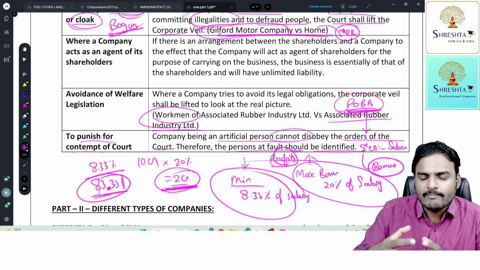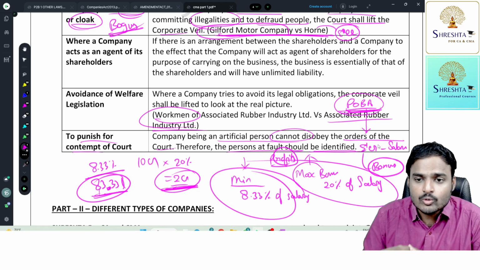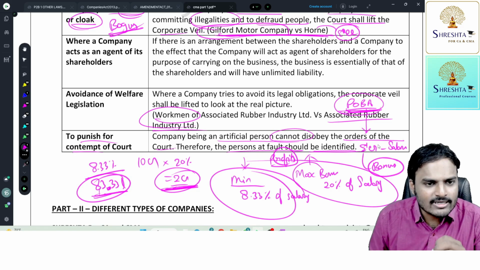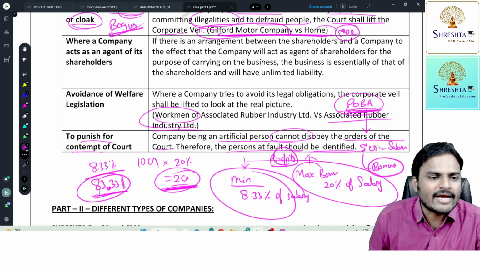It was managed by a few people. So who are the people managing the company? Who is having fraudulent intention? Whenever the court orders lifting the corporate veil, the persons who are at fault will be identified.